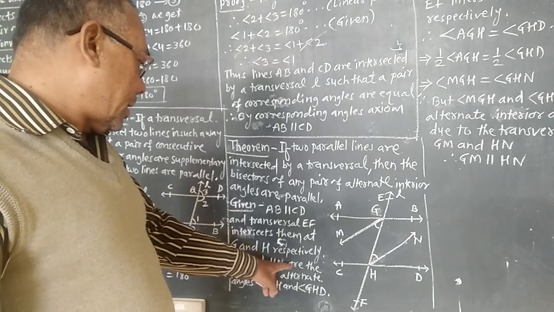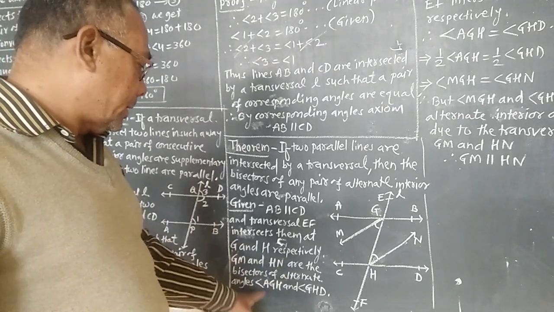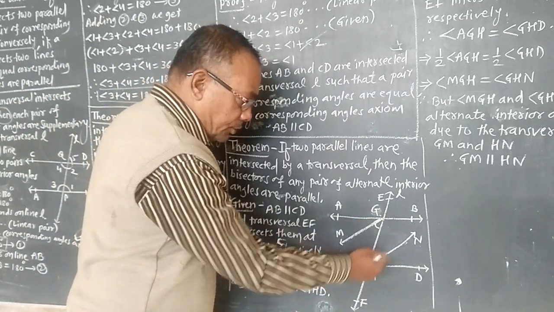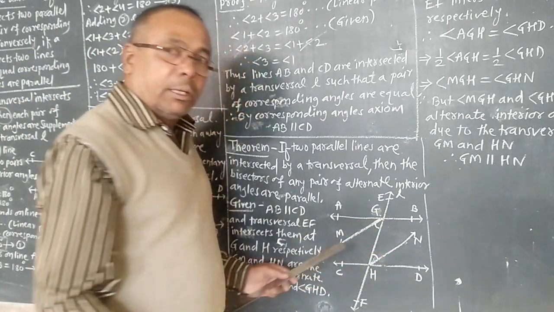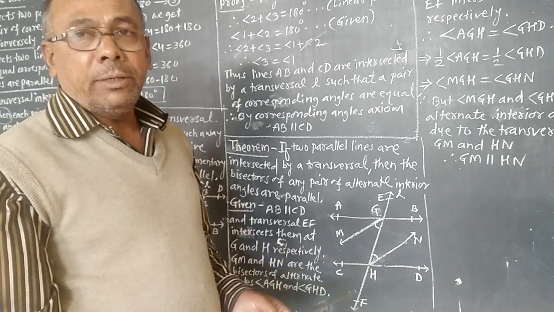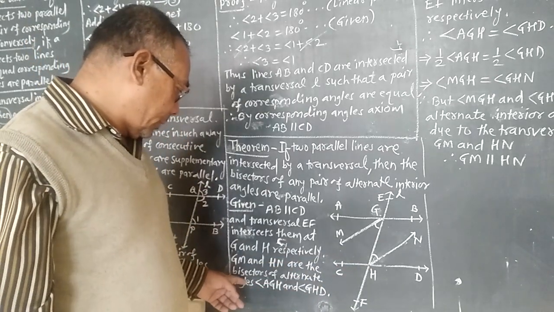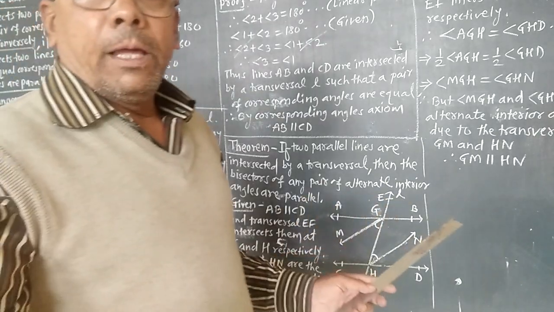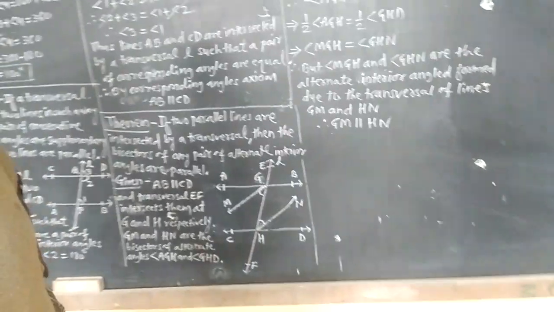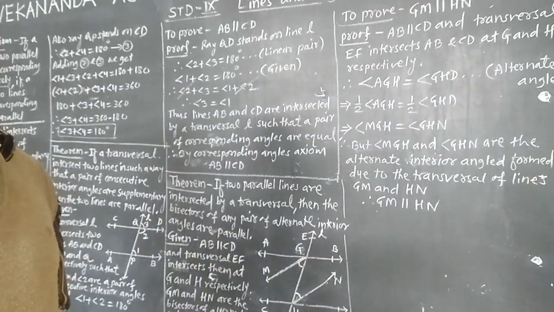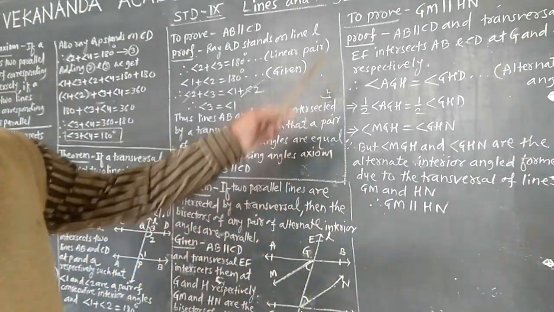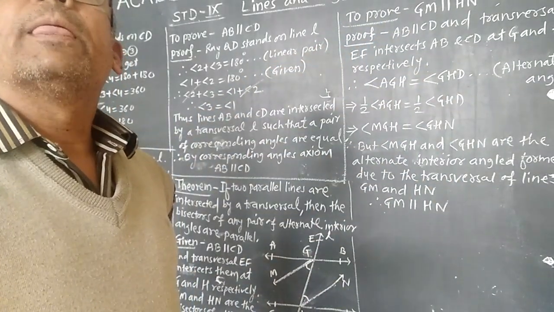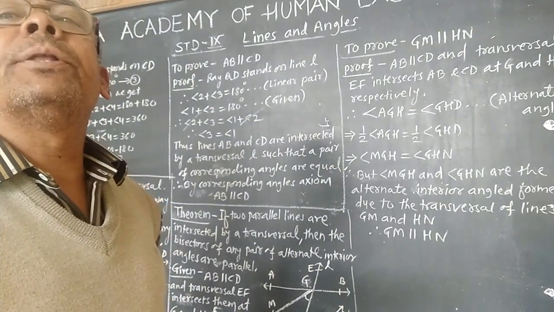GM and HN are the bisectors of alternate angles. Now it is said that GM and HN are bisectors of alternate interior angles. To prove, we have to show here that GM parallel HN.